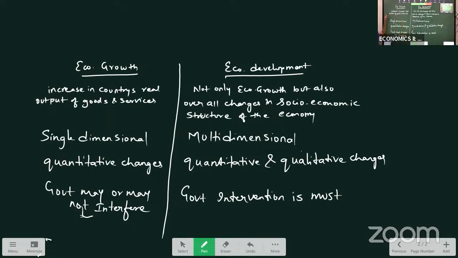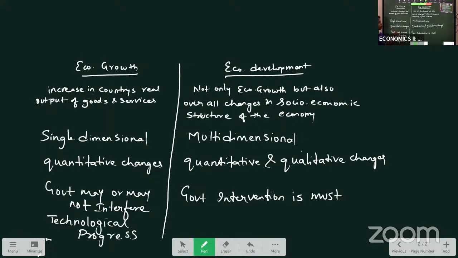Whereas in growth, government may or may not interfere here. Right. Next point of difference. Economic growth occurs when there is more technological progress. Technological progress means what?